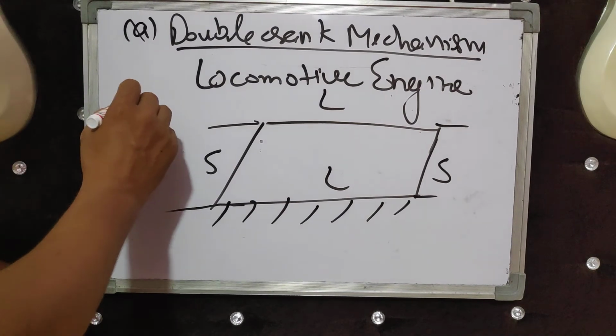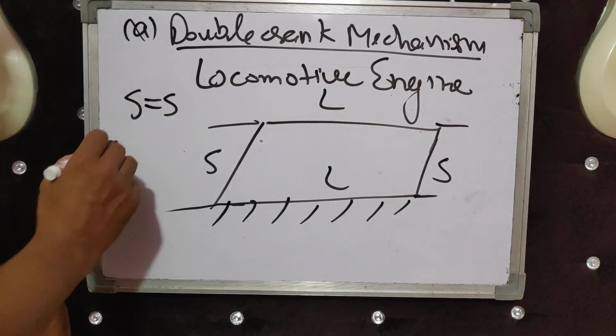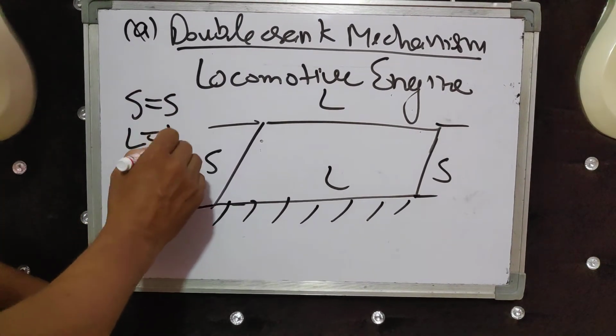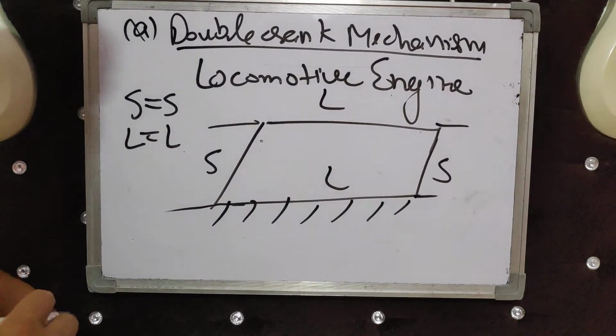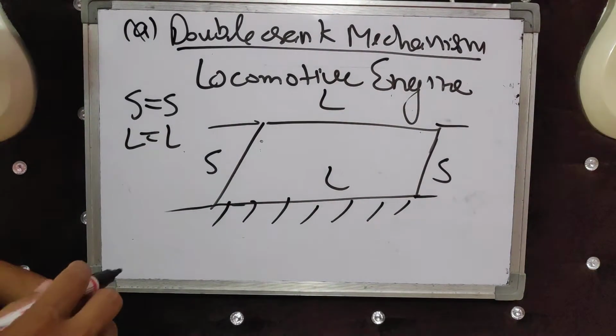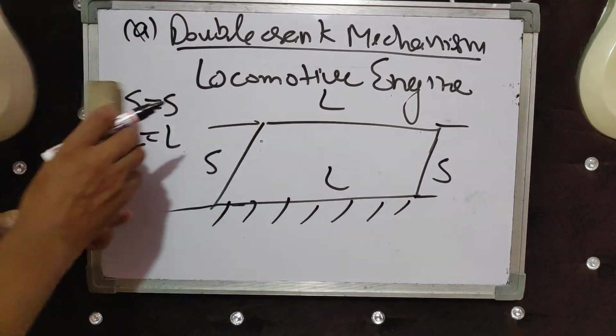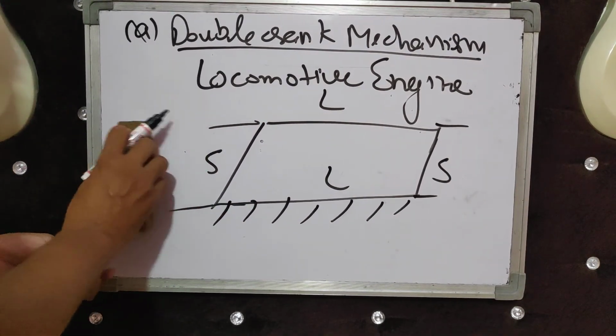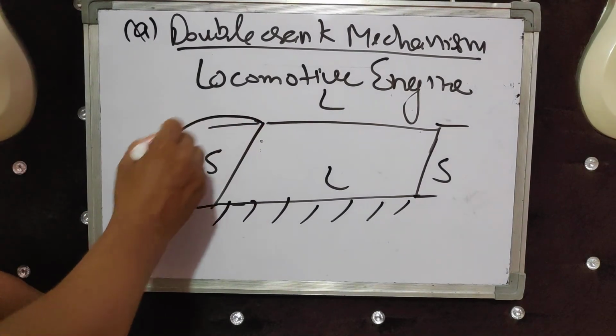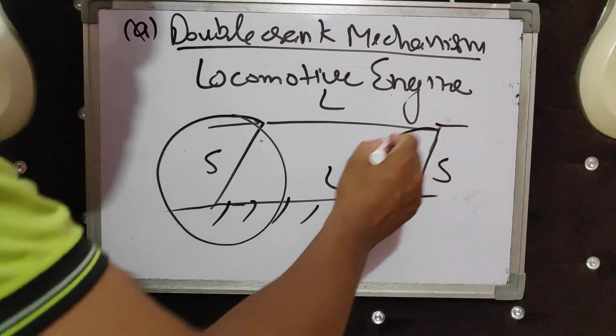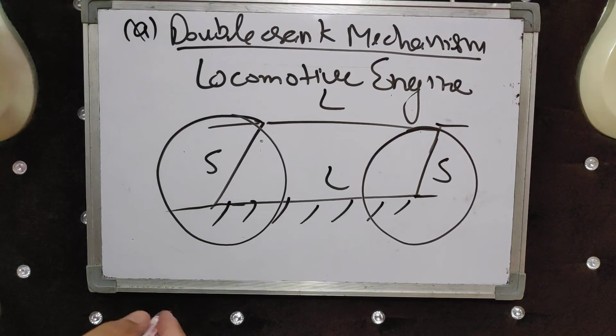Smaller links are equal to each other and larger links are also equal to each other. Smaller links work as cranks of the locomotive.